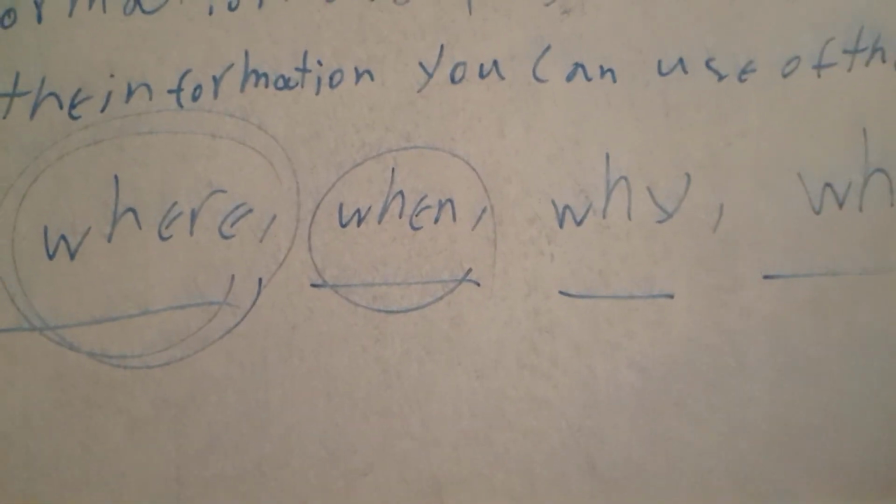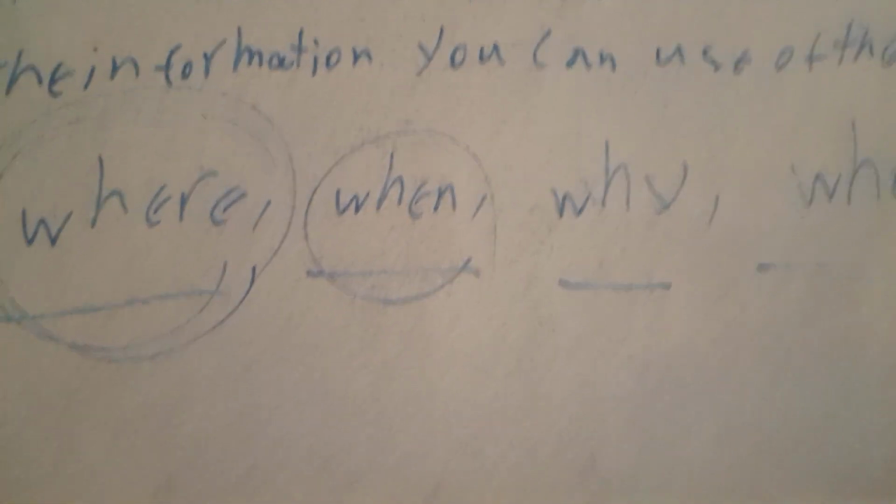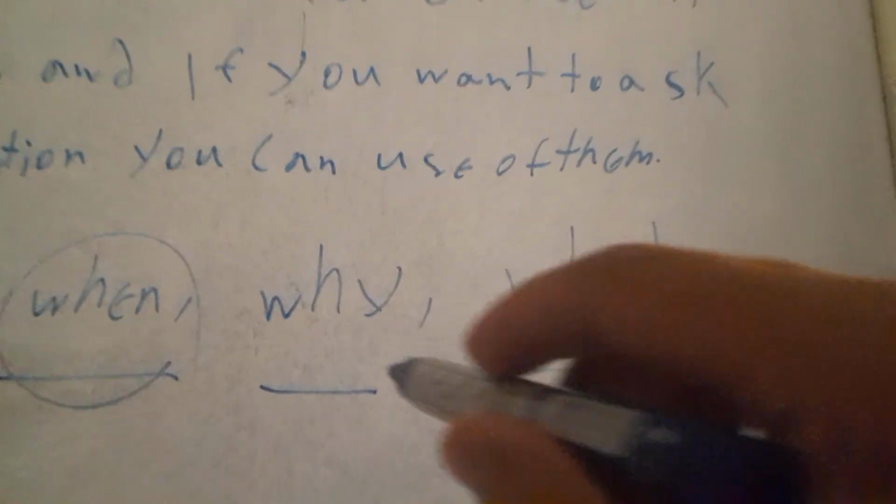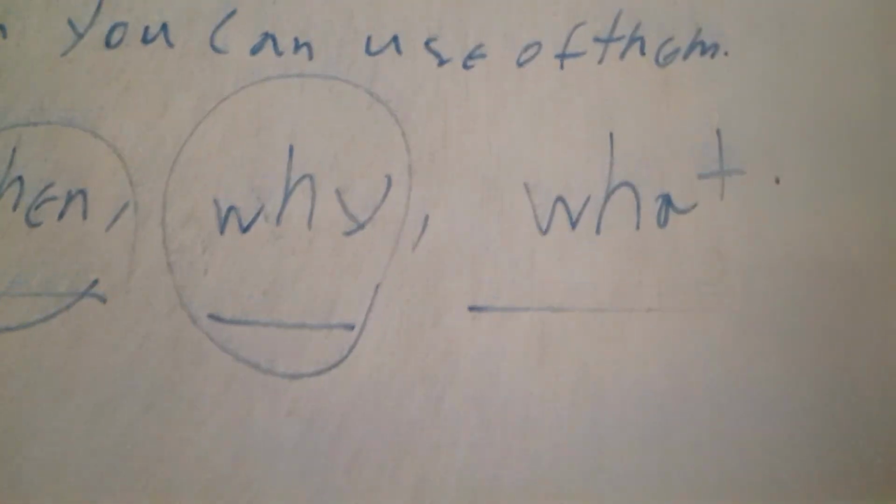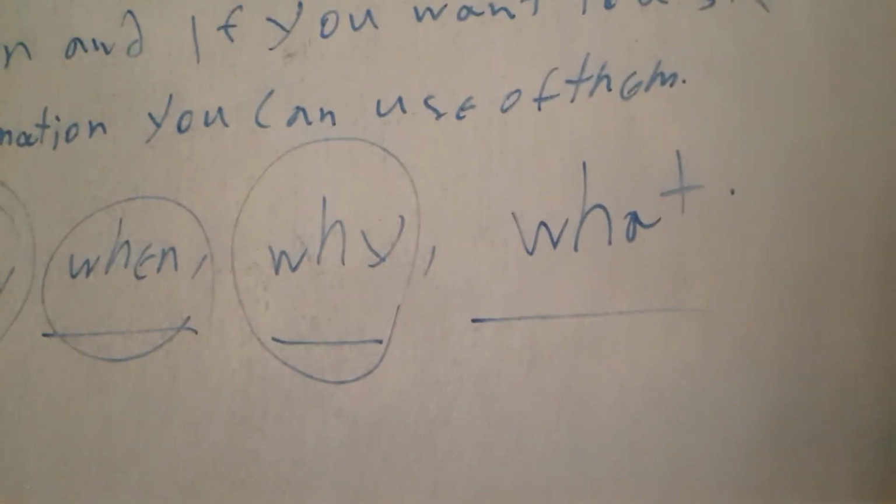When is about the time, about the date or month, year, and so on. Why is about the reason of something, the reason of the things. And what, we can use it for anything.